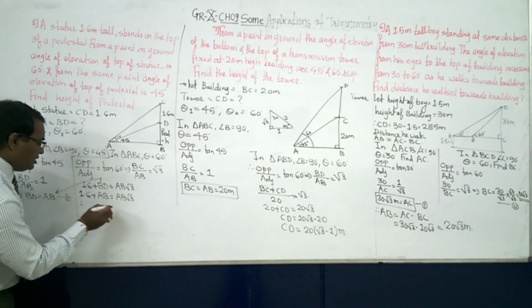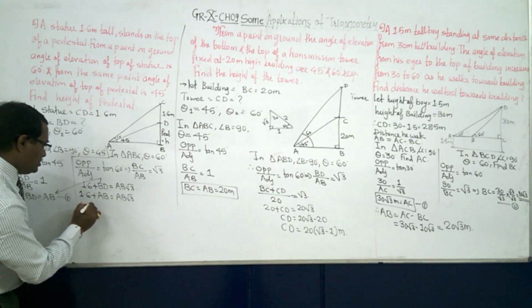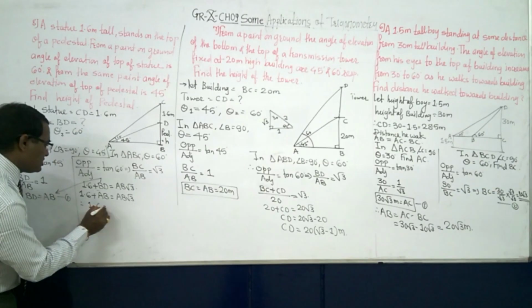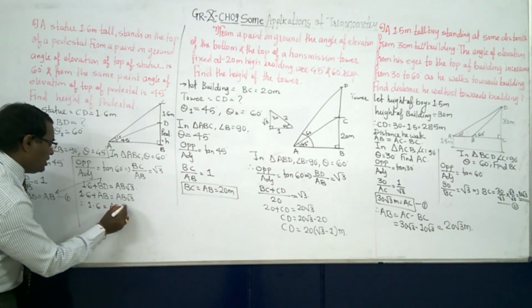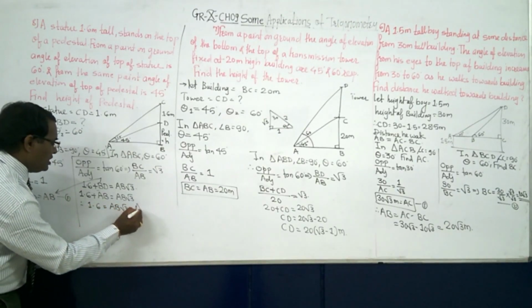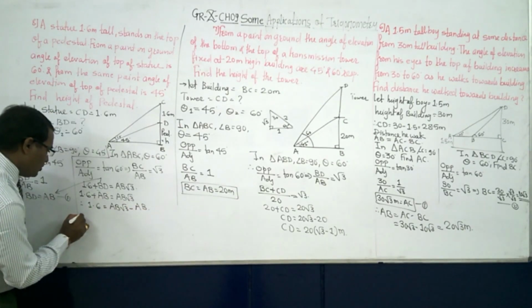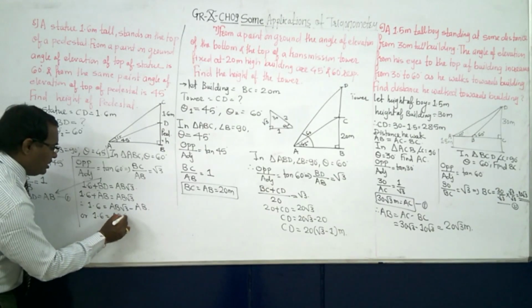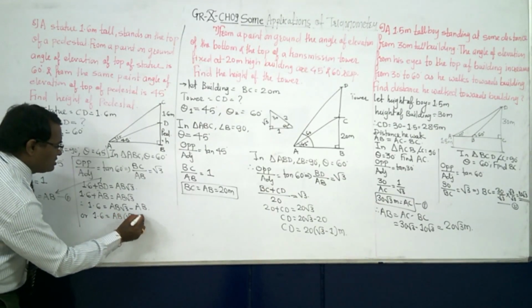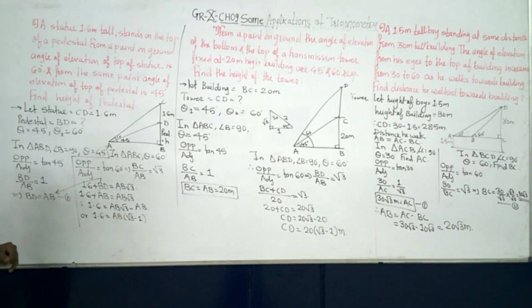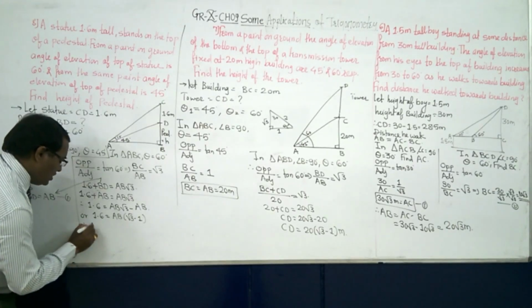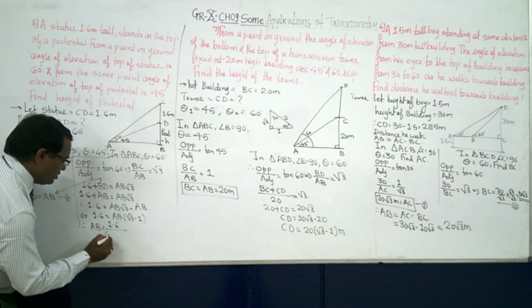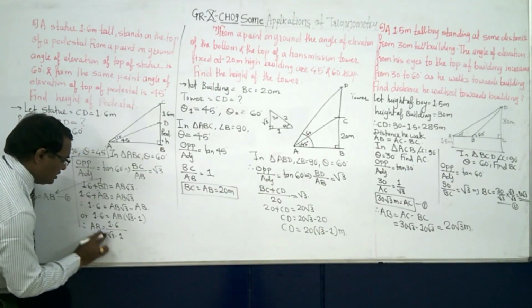It means that if you will just take this AB there, so 1.6 is equal to AB under root 3 minus AB, or you can do it 1.6 is equal to AB into under root 3 minus 1. Right? Now, therefore, AB is equal to 1.6 upon root 3 minus 1.